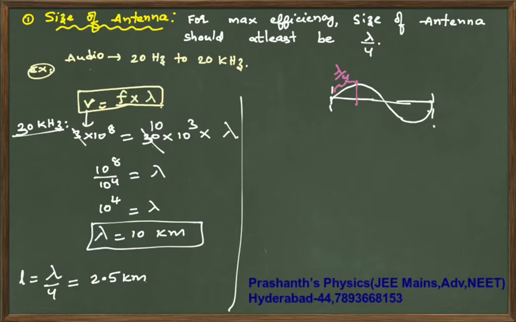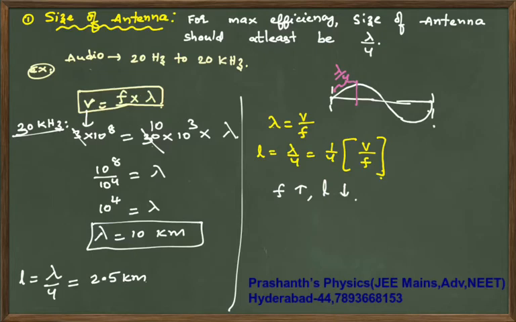Now frequency is V by lambda, so lambda is velocity by frequency. Now your length is lambda by 4, that is equal to 1 by 4th of V by F. If you increase the frequency F, the length decreases, because the length of the antenna is inversely proportional to frequency.